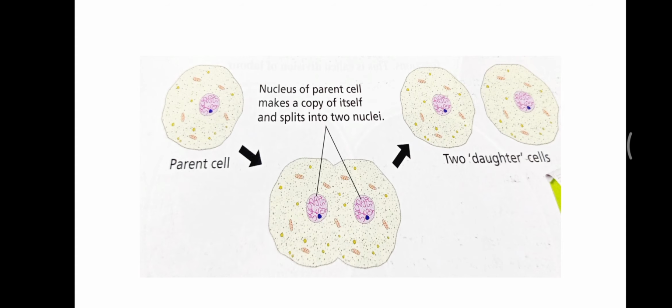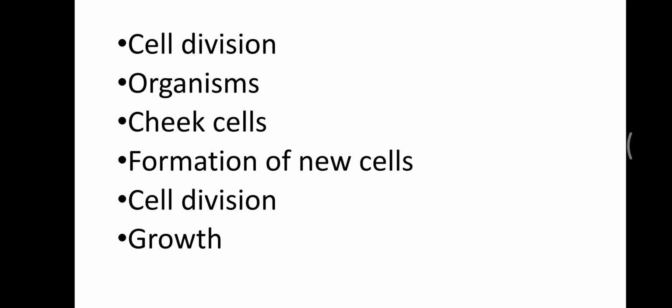As this process continues, more cells are formed and the organisms grow in size. Cell divisions occur in plants and animals throughout their lives and are essential for the growth and replacement of old and damaged cells in the body. So we can say that cell division occurs in different organisms.